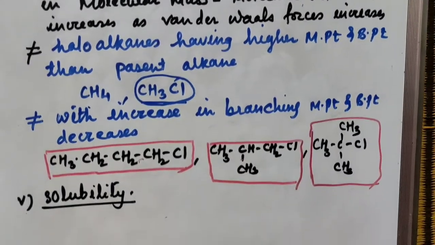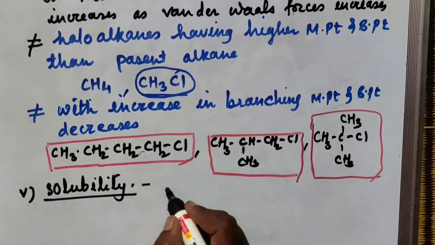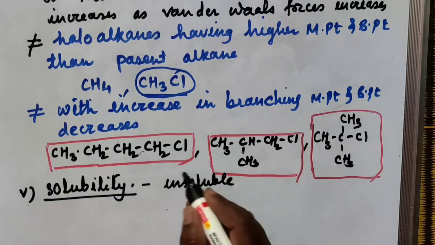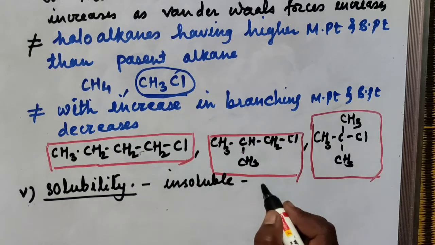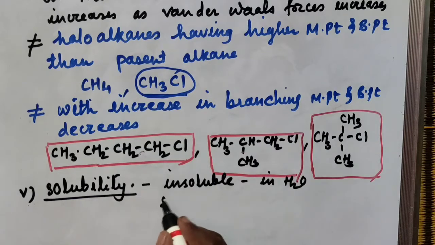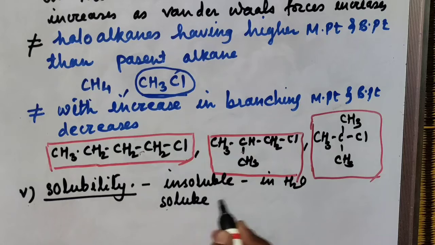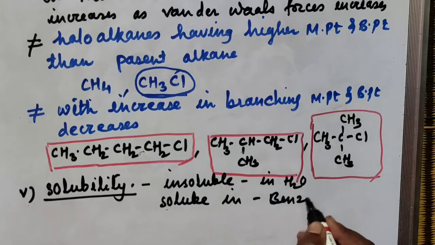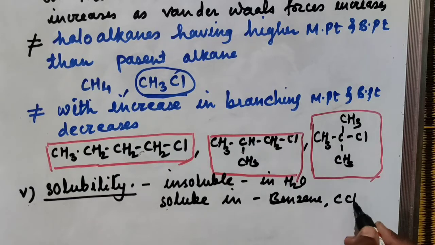Alkyl halides are insoluble in water, but they are soluble in organic solvents like benzene or CCl4. Why is this?